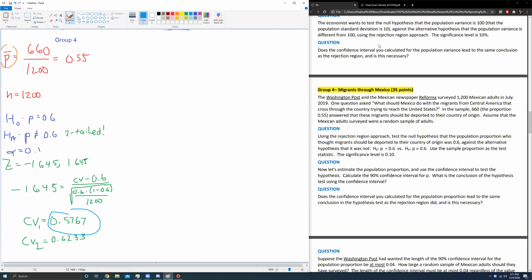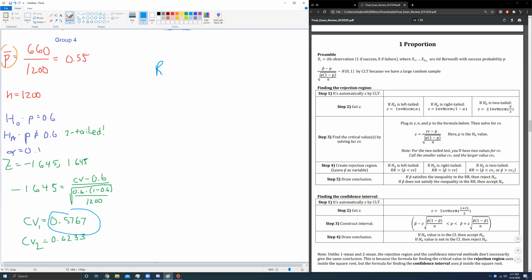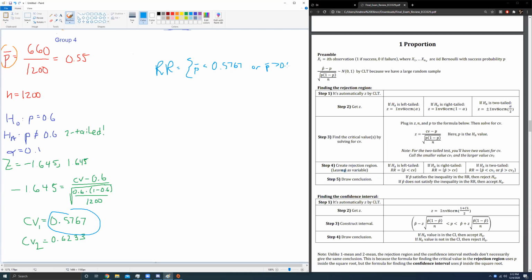So let's continue with step 4, which would be to set up our rejection region. This was a 2-tailed test, so our rejection region is this. P hat or P bar, make sure you leave P bar as a variable. P bar less than 0.5767, or P bar greater than 0.6233. So we've set up our rejection region. Let's do step 5 and draw a conclusion. Are we going to accept or reject? Well, let's look at P bar. Does P bar, which is this 0.55 value, satisfy this inequality or this inequality? Is 0.55 less than 0.576?